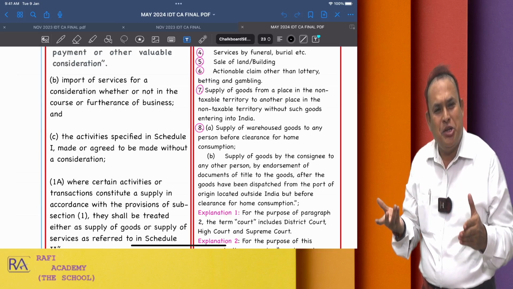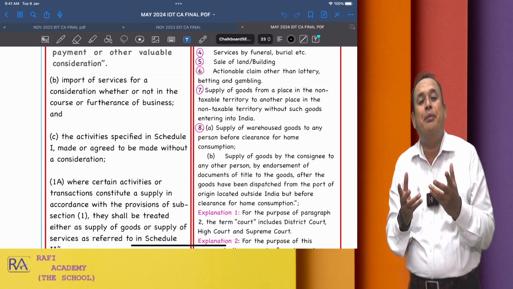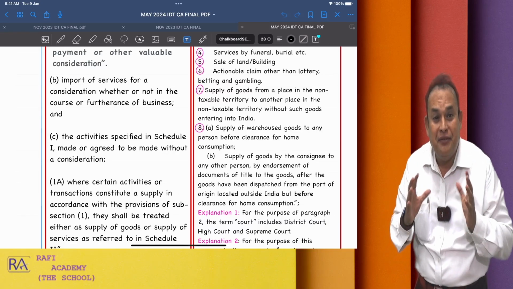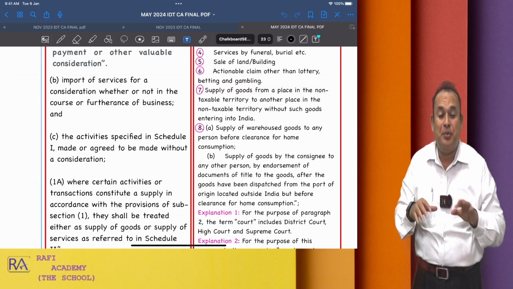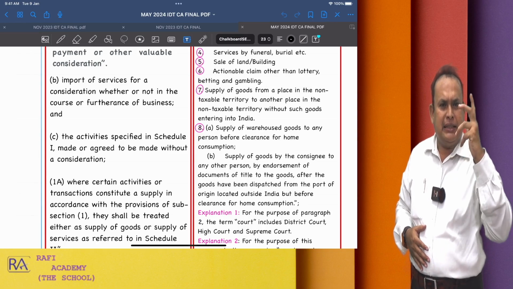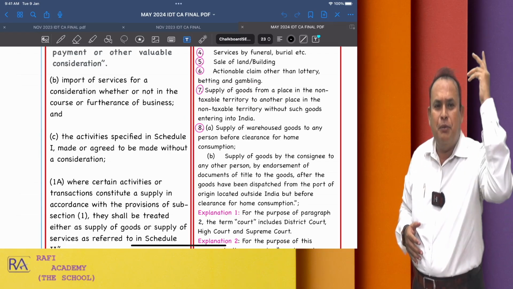Time of supply is the date on which the recipient makes the payment to the supplier, if the payment is made within 60 days from the date of invoice. If not, the first day that occurs after expiry of 60 days from the date of invoice is the time of supply.